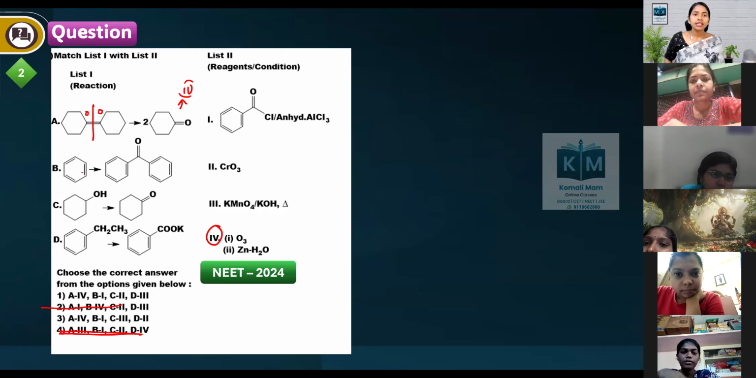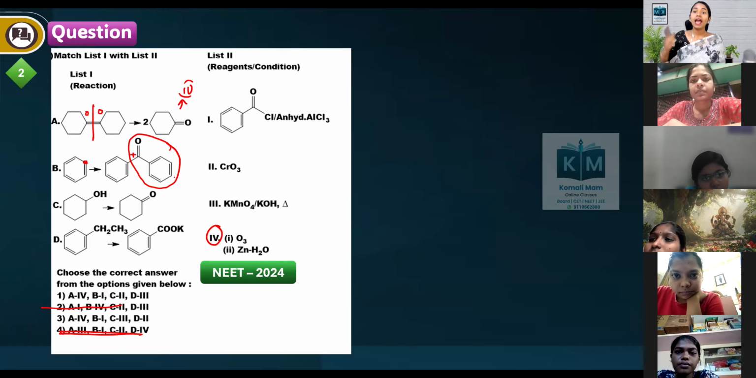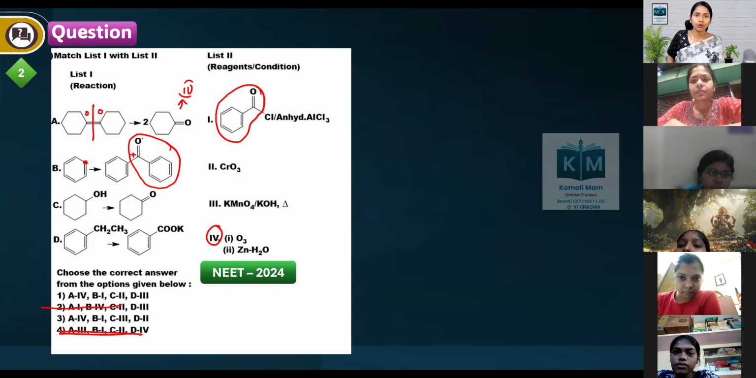Next one. See here, I am introducing this entire benzoyl group on the benzene ring. So this is our electrophile. You are doing Friedel-Crafts acylation, so this is a Friedel-Crafts acylating reagent, right? Benzoyl chloride with anhydrous AlCl3. This entire group you are attacking here means this is the reagent we need. So B is option 1, and B is option 1 in both.